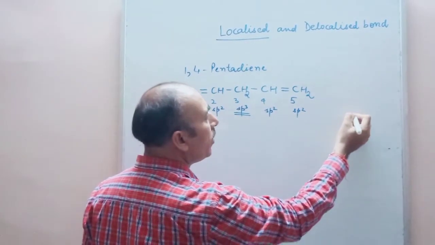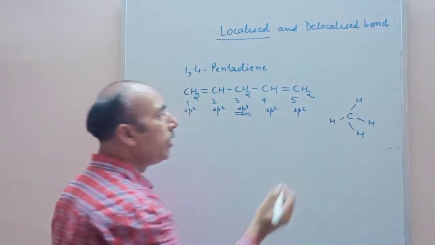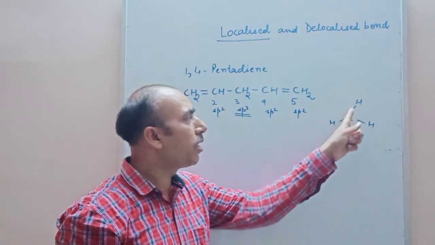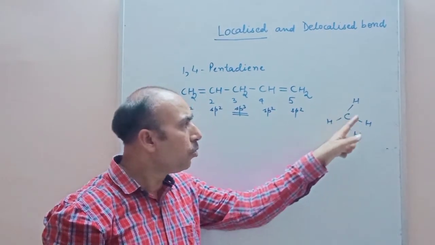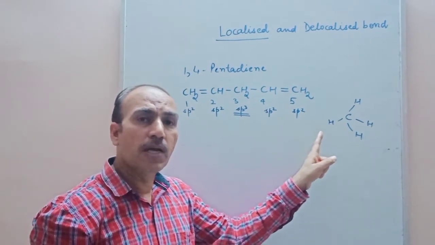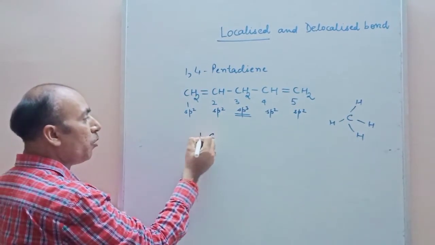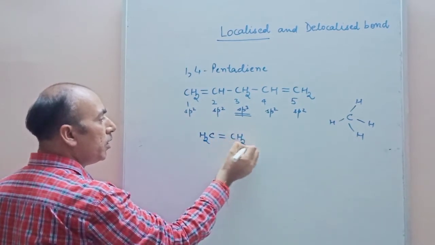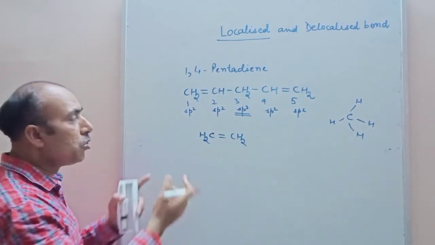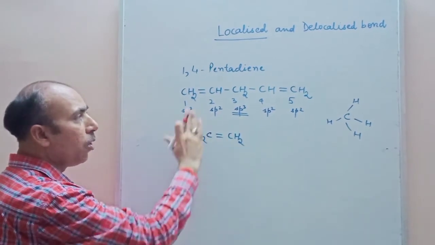Similarly, one more example is methane. In methane, all the bonds are sigma bonds and the electrons of carbon and hydrogen are confined between carbon and hydrogen. They do not move to the other part of the molecule. Such electrons are called localized electrons and such bonds are called localized bonds. Let's have one more example, CH2=CH2. These are pi electrons and they will be there only between these two carbon atoms. There is no space to be delocalized, so in all of these examples the sigma and pi electrons are localized.